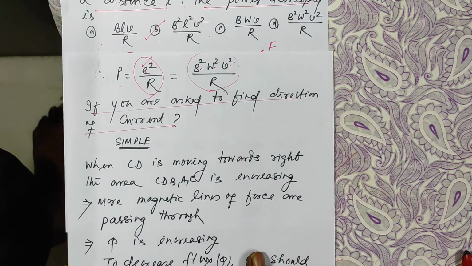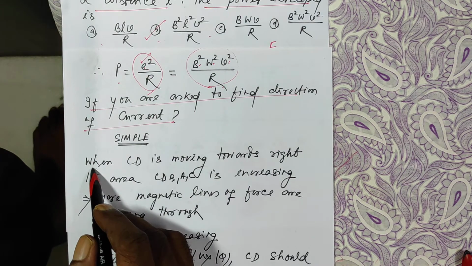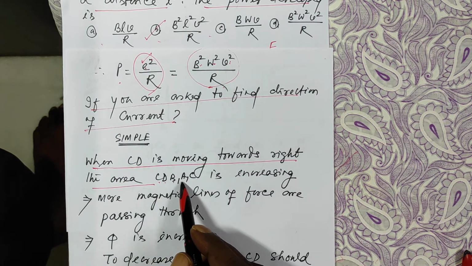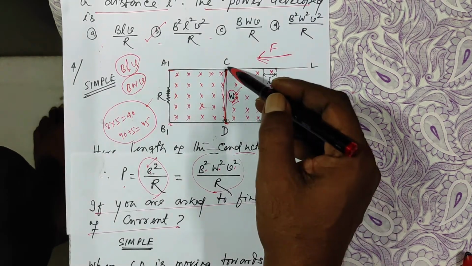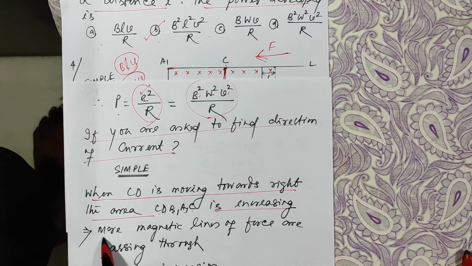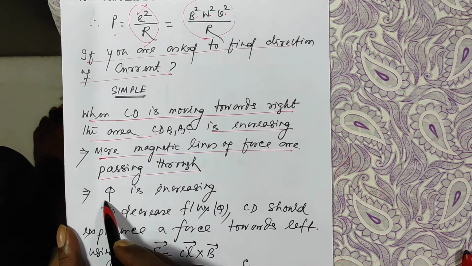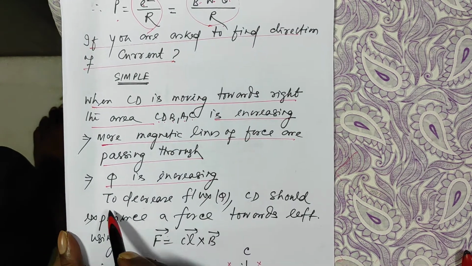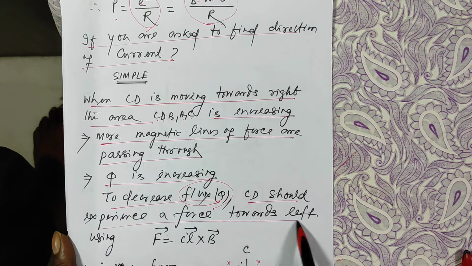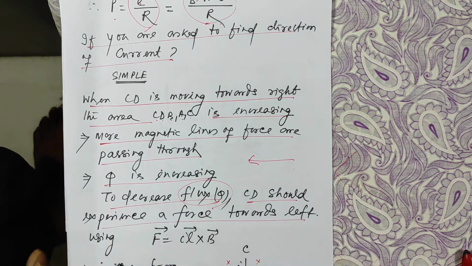When CD is moving towards right, the area CDB1A1C is increasing, which means more magnetic lines of force are passing through. That is, flux is increasing. To decrease the flux, according to Lenz's law, CD should experience a force towards the left.